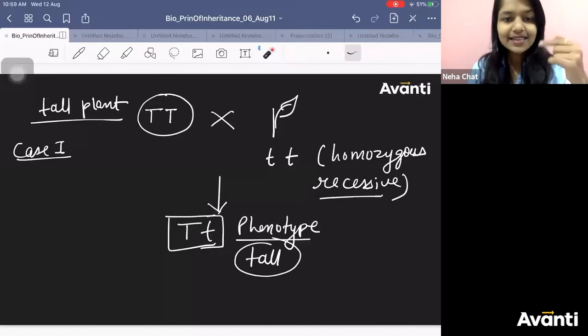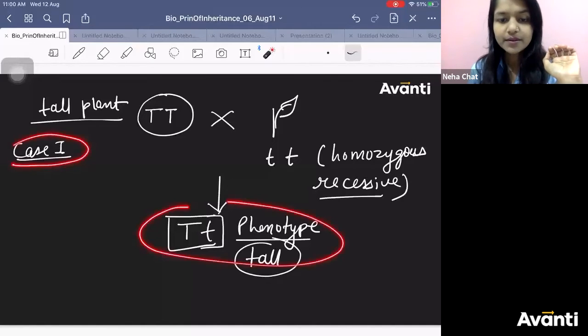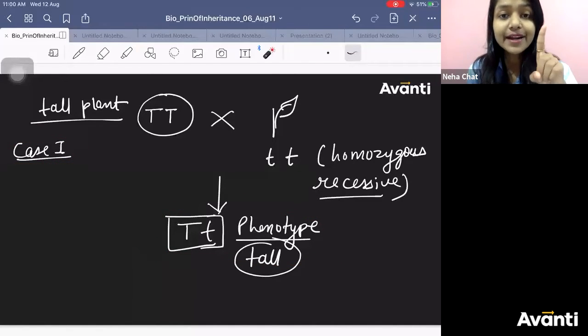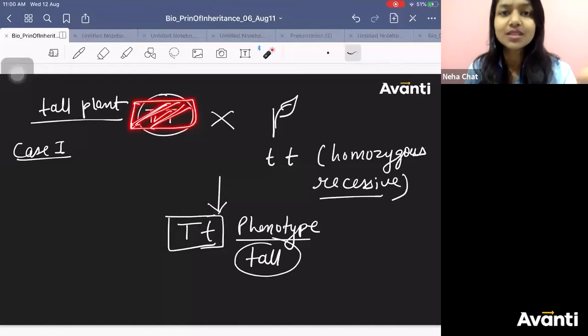Now, in case 1, when it was capital T, do you have any single chance that the plant will be dwarf? Yes or no? No chance. So, what result did you get? 100% tall progeny. Now, forget about this, we had just assumed the case.